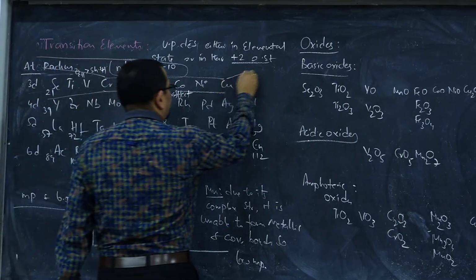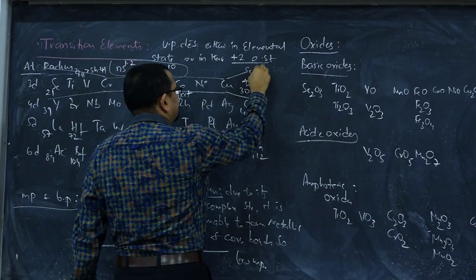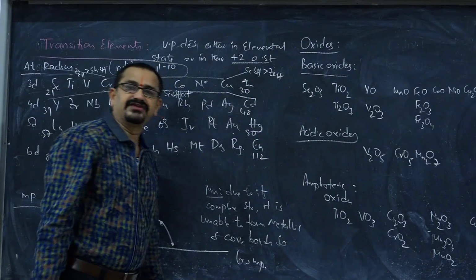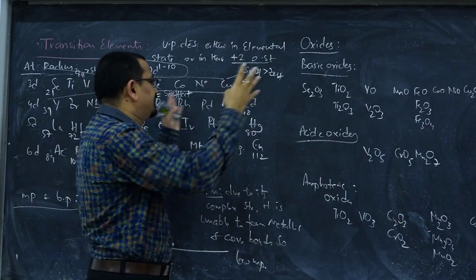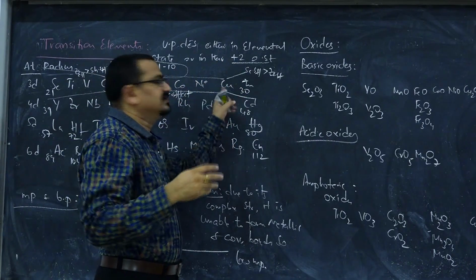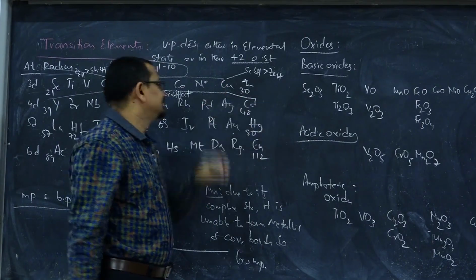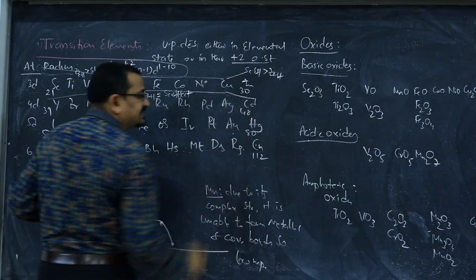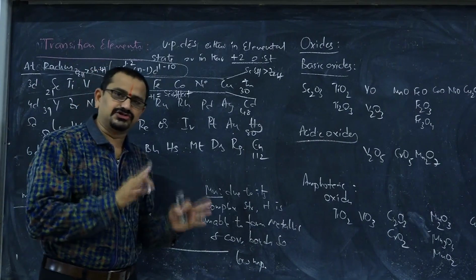And again, from copper to zinc, what happens? Screening effect dominates effective nuclear charge, and there is a repulsion from the completely filled D10. That's why the electron cloud moves away from the nucleus. So there is a slight increase in size from copper to zinc. Even from nickel you can observe this trend, a slight increase in atomic radius. Follow the NCERT-given atomic radius values strictly.